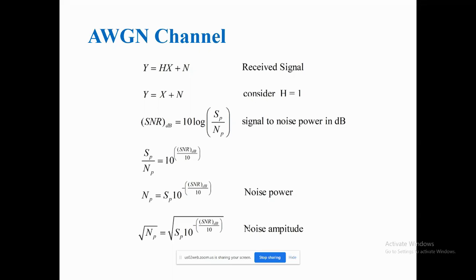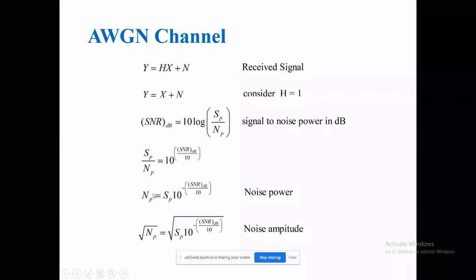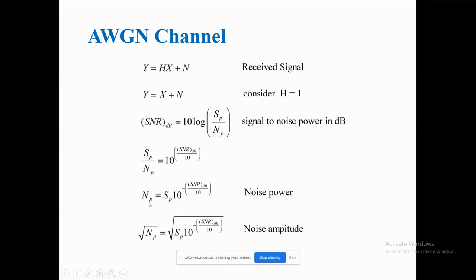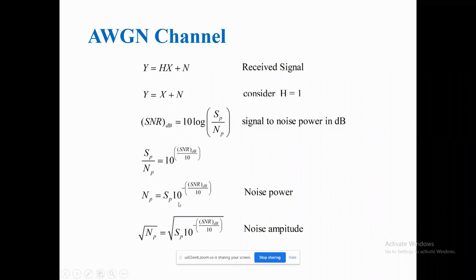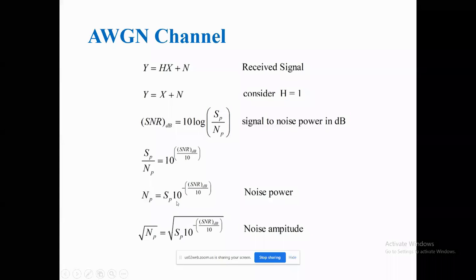So if I use NP to generate one noise number, I can use NP directly. Or else, if I want to use the same noise power to generate two random noises, then you divide by 2. So 50% is distributed to element A and 50% to element B.